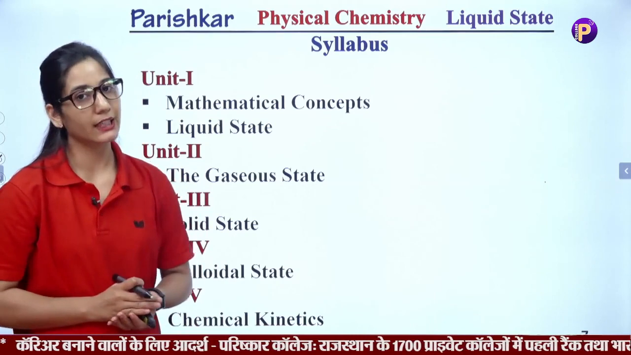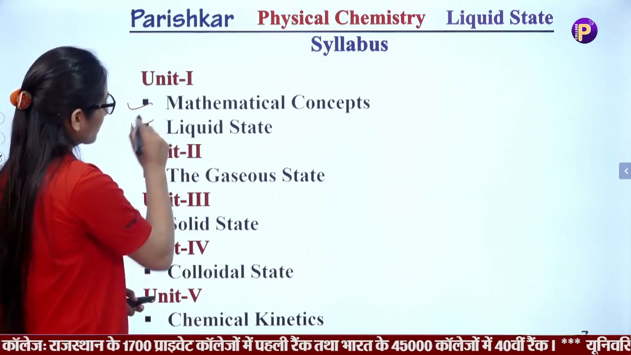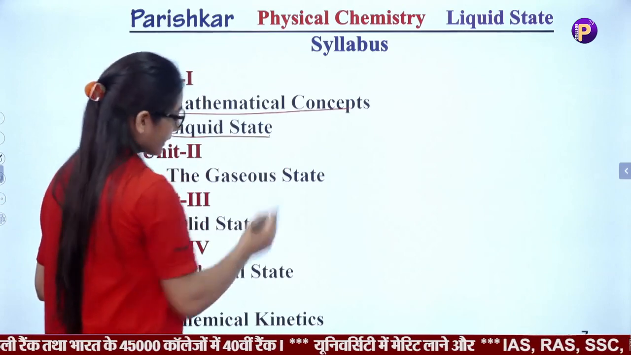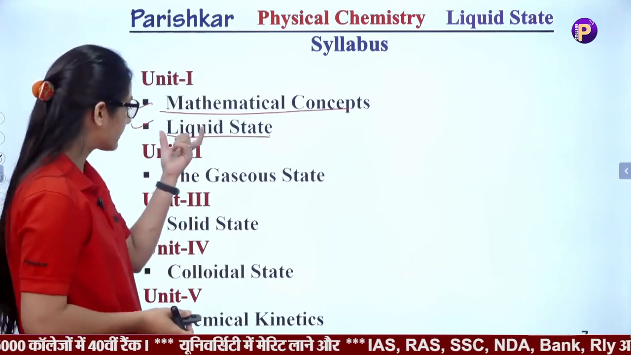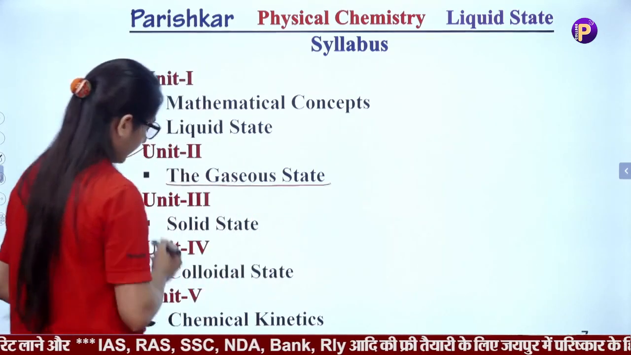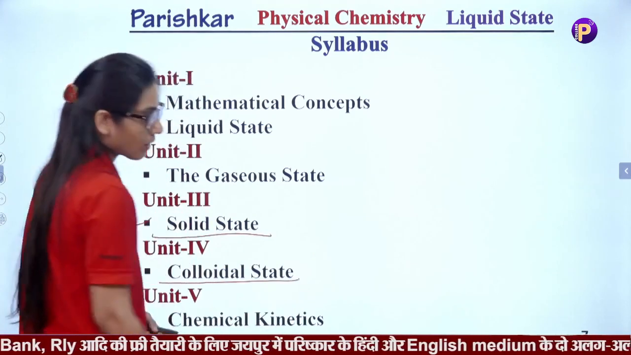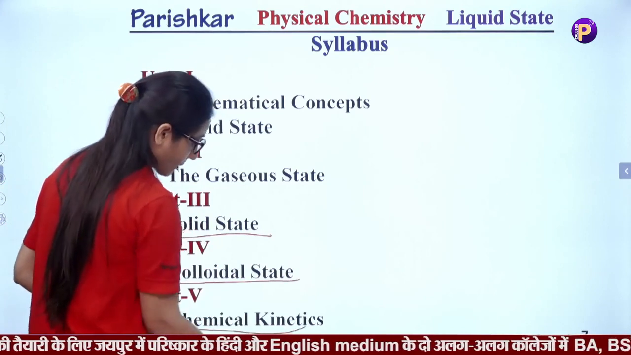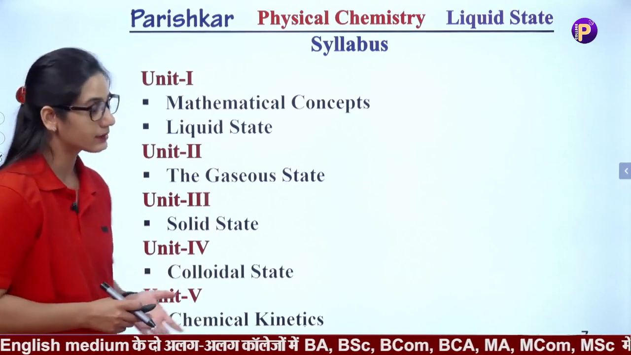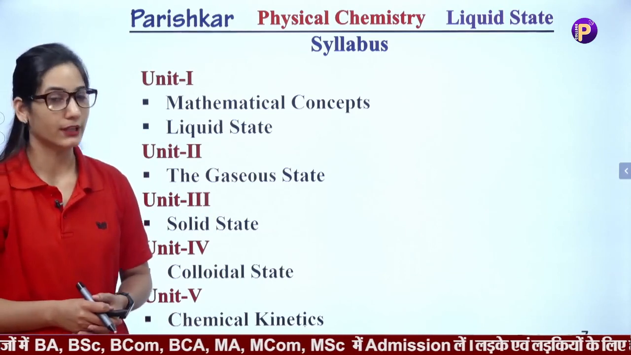Your third paper of physical chemistry contains 5 units. The first unit contains 2 chapters. The first one is mathematical concepts and the second is the liquid state. In today's lecture we'll discuss the liquid state. The second unit is the gaseous state, and the third unit is the solid state. Unit fourth is the colloidal state, and unit fifth is chemical kinetics. About all of these units or chapters you have elementary ideas from your basic classes or your 12th class.